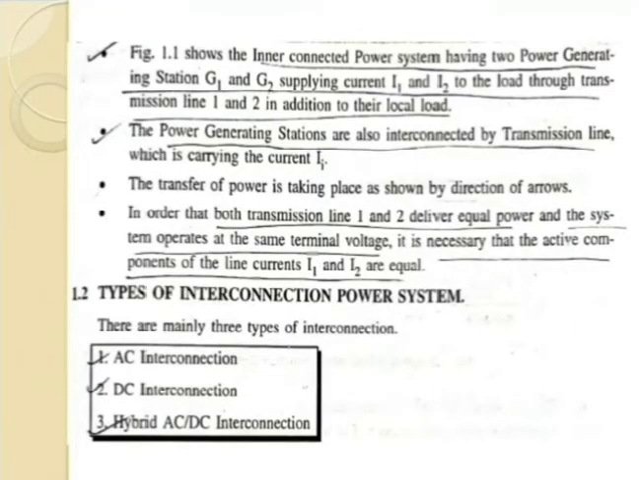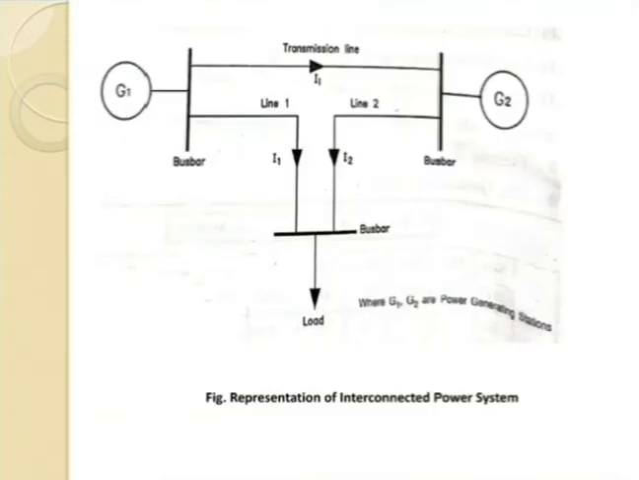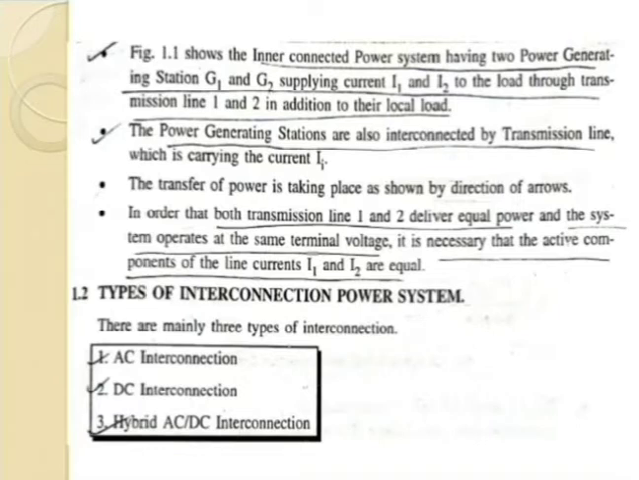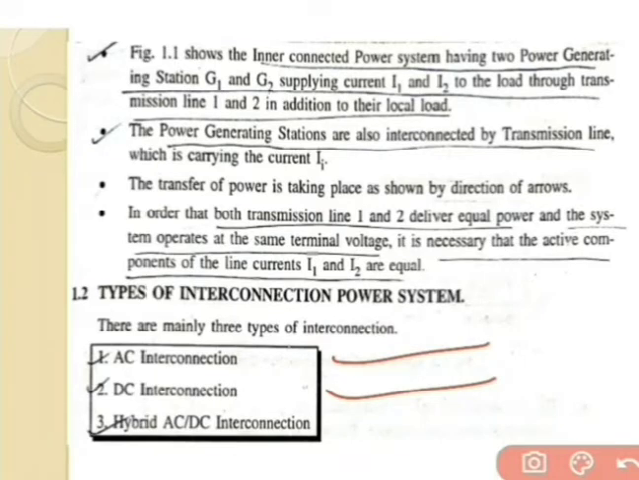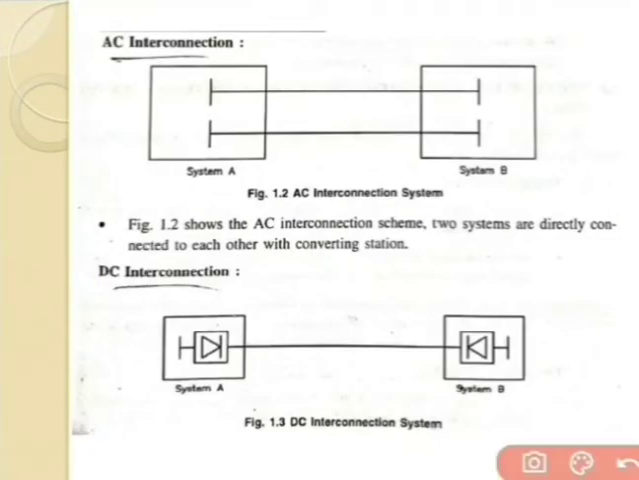Now we are going to the types of interconnected power system. There are three types of interconnected system. The first one is the AC interconnection system, the second one is the DC interconnection system, and the third one is the hybrid AC to DC interconnected system. Now we can start with the AC interconnection system.